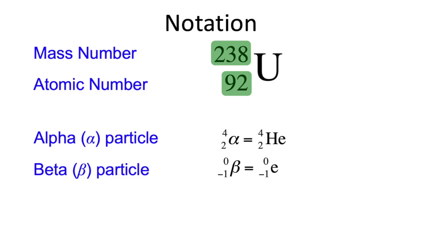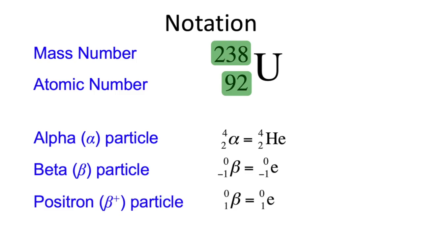Beta particles. So we have the symbol beta, sometimes also written as just an electron because it has the same mass and charge as an electron. It just comes from the nucleus instead of the electron cloud. And then we have a positron particle, which is like the beta particle, except it has a positive charge. So it has a +1 on the bottom here, and it is the same mass as an electron.